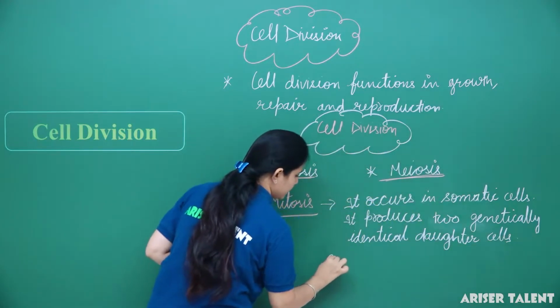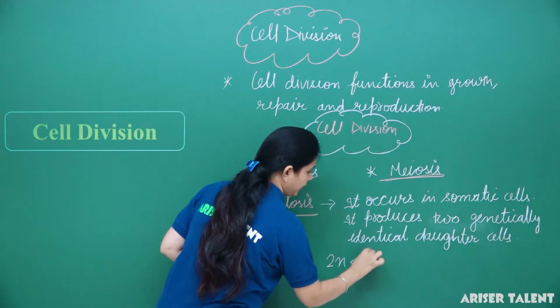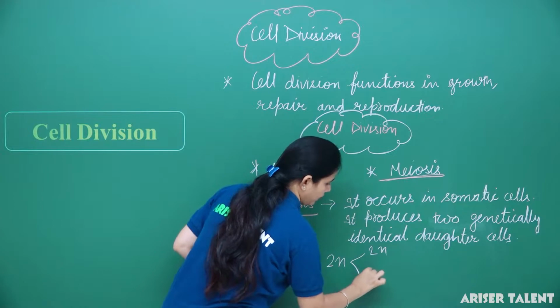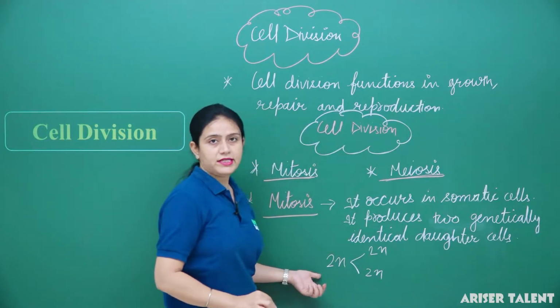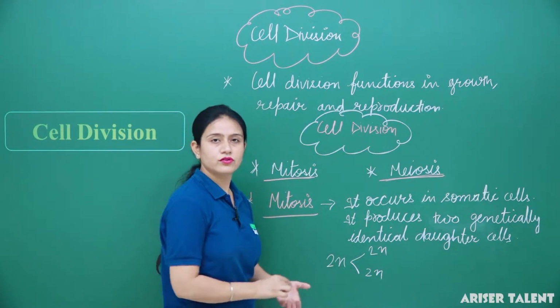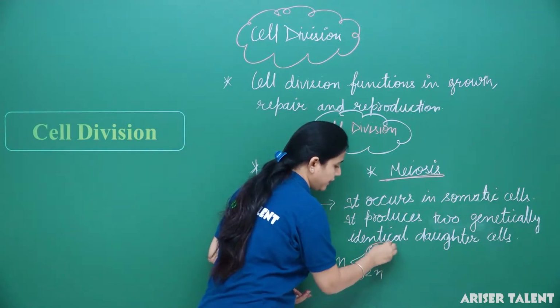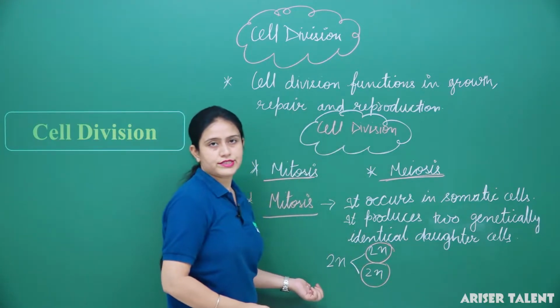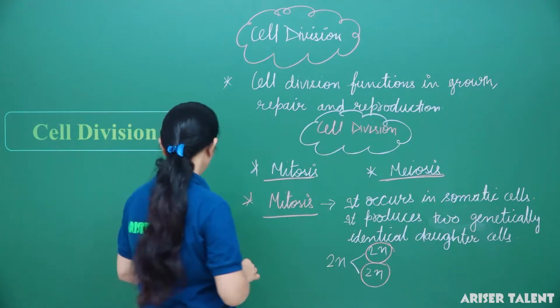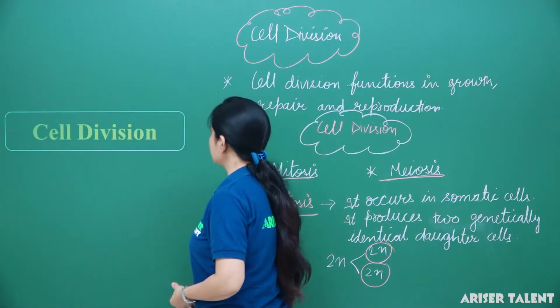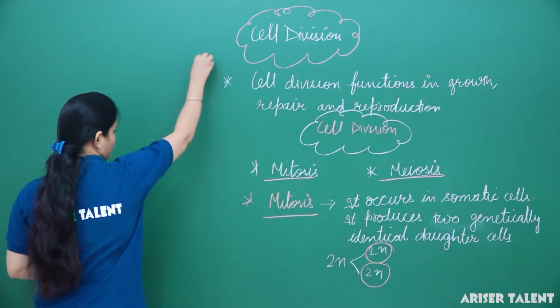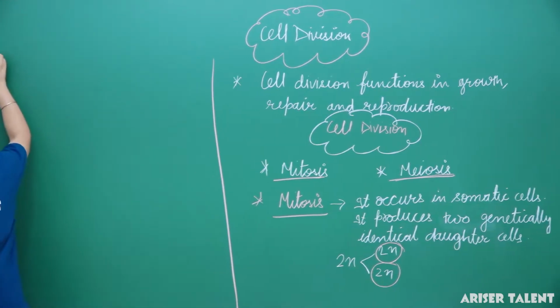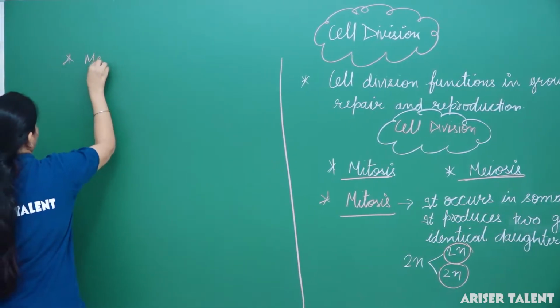How does it happen? We can see here 2n again divides and forms 2n, meaning the cell divides and produces the same kind of daughter cells, meaning these are genetically identical daughter cells. Clear? Now we will talk about meiosis. Here I can mention meiosis. Number two is meiosis.